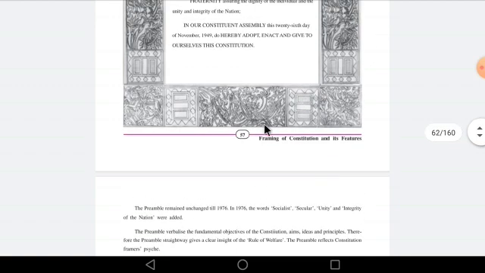See, the preamble remained unchanged till 1976. So this preamble was changed once, in 1976. One change was made in this preamble: in 1976 the words socialist, secular, and unity and integrity of the nation were added.